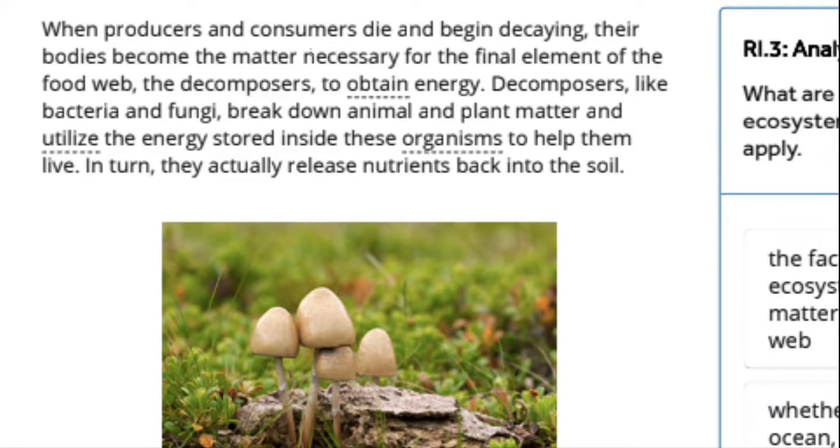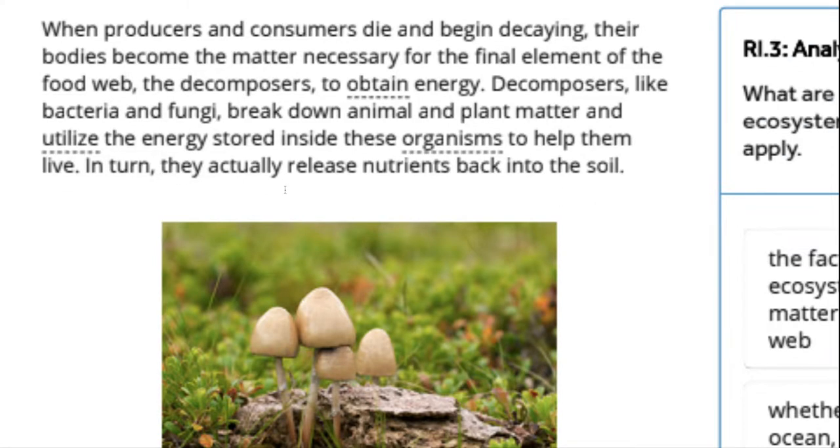When producers and consumers die and begin decaying, their bodies become the matter necessary for the final element of the food web, the decomposers, to obtain energy. Decomposers, like bacteria and fungi, begin to break down animal and plant matter and utilize the energy stored inside these organisms to help them live.